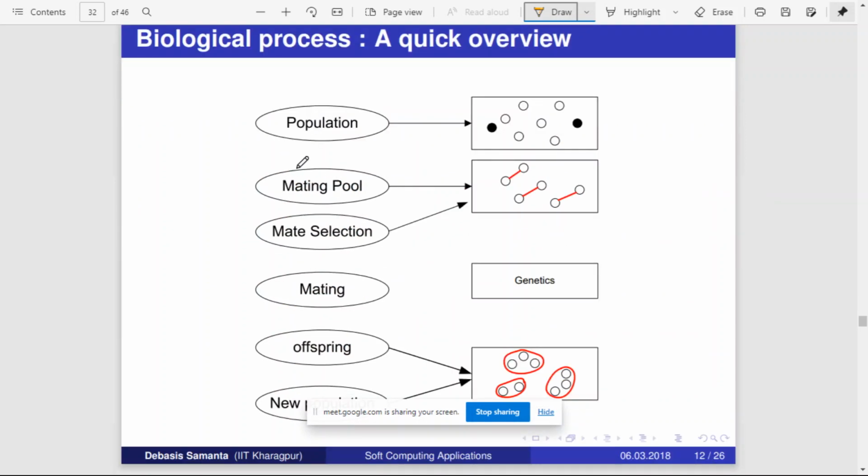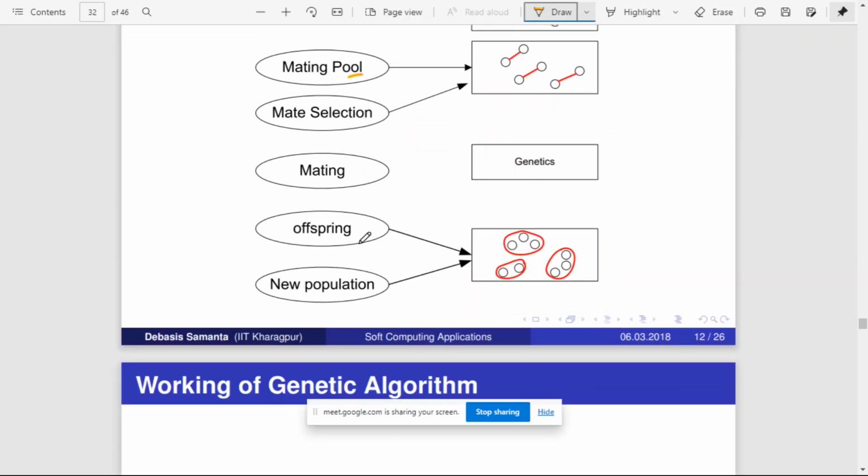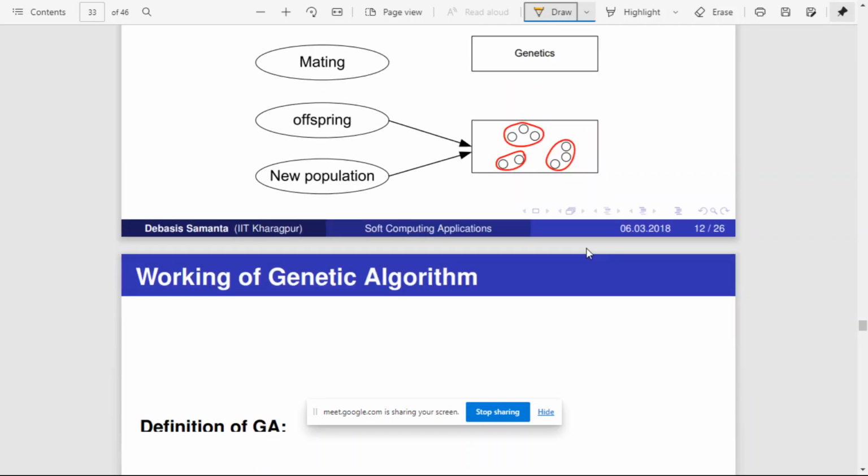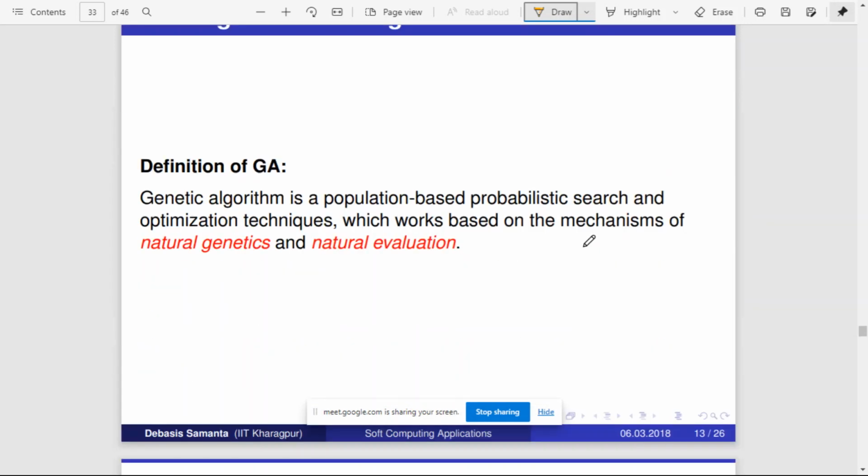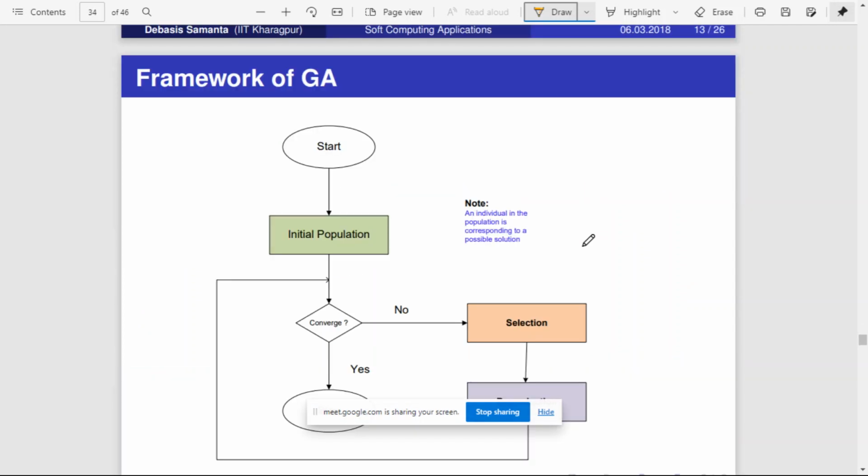Okay, so this is a brief view about genetics. We have some set of population. From this, the mating pool is selected, and then new populations will be generated. Offspring and mating will be done, and then the new population will be generated. After generating the new population, you estimate the strength of the new population, that is, estimating their survival of fitness. So this is the overall framework of GA, the genetic algorithm.